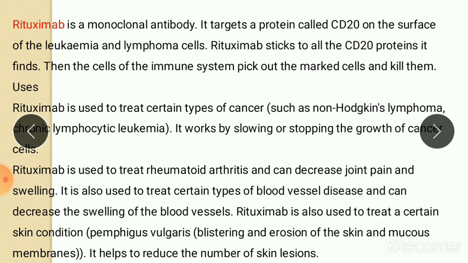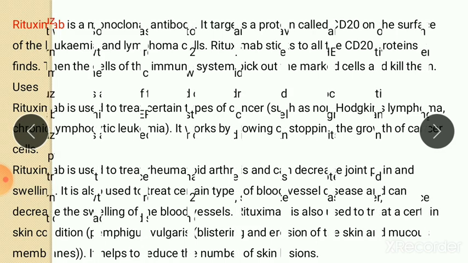It is used to treat rheumatoid arthritis and can decrease the joint pain and swelling. It is also used to treat certain types of blood vessel disease and can decrease the swelling of the blood vessels. It is also used to treat certain skin conditions like pemphigus vulgaris. It is a blistering and erosion of skin and mucous membrane. It helps to reduce the number of skin lesions. So these are the main uses of this first type of monoclonal antibody available in the market.